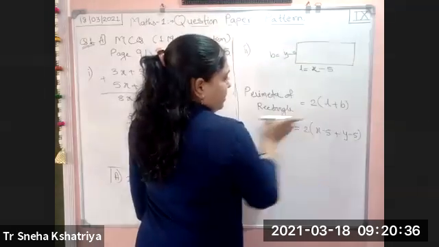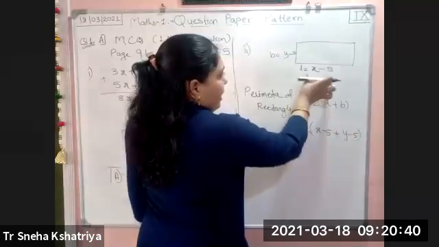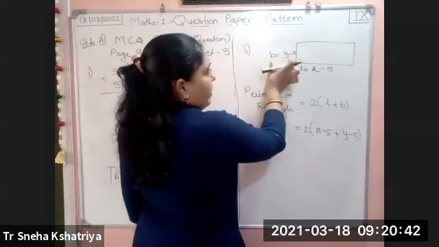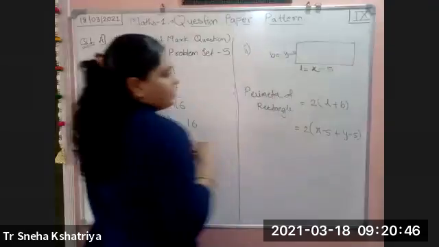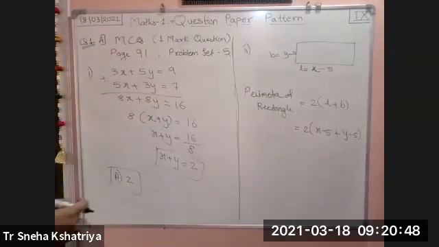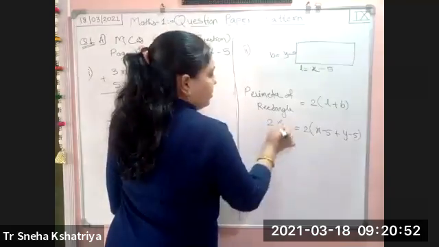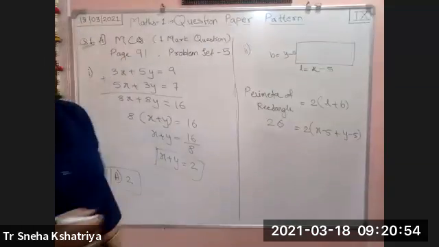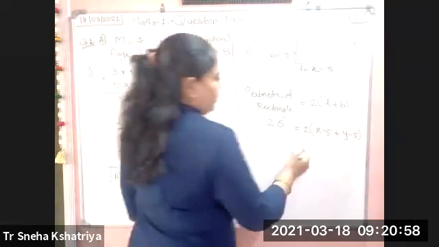2 into L plus B. Perimeter of a rectangle is 2 into L plus B. L is your x minus 5. Breadth is your y minus 5, because 5 is subtracted from length and breadth of a rectangle. And how much is the perimeter? It is 26. Perimeter कितना दिया है वहाँ पे? 26. Then we have to solve it accordingly.